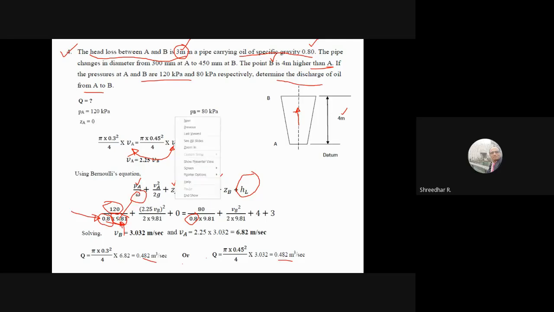So both of these should be in the same units. Try to have the same units as far as possible. Whenever you're solving like this, if you have kPa units, then take 9.81. If you have only Newton per meter square units, then you should have 9810. Okay. So these things you should try to see in this problem.